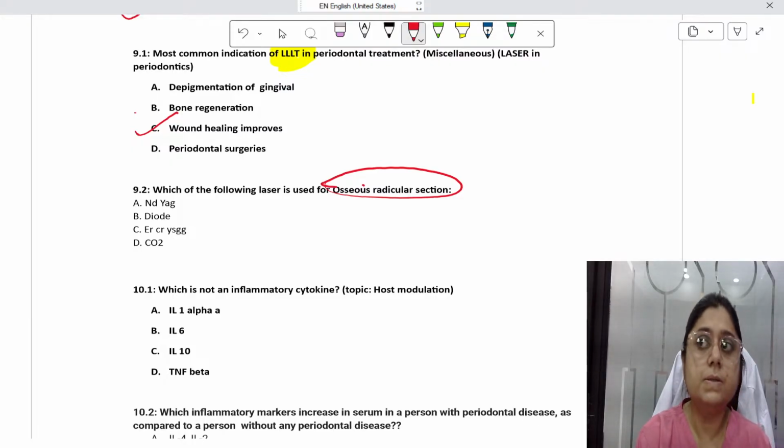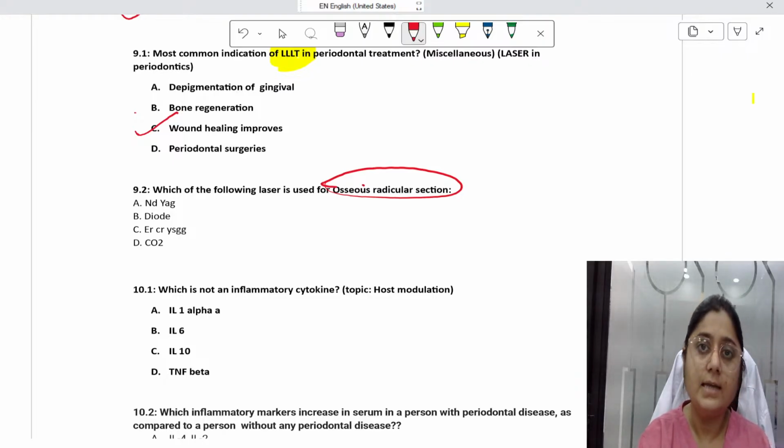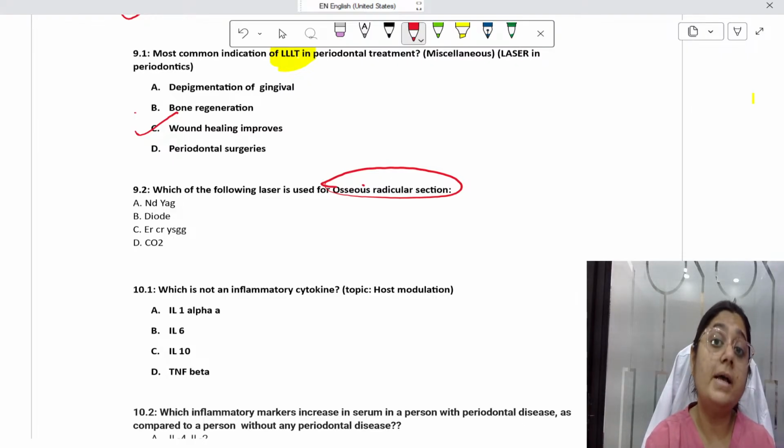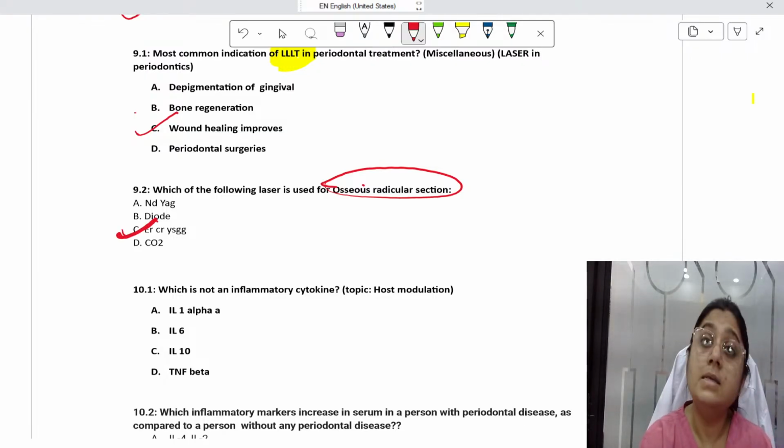Nd:YAG is a laser which can be used for hard as well as soft tissues, but erbium YAG and erbium chromium YSGG are the lasers most commonly used and more beneficial than carbon dioxide lasers for hard tissue laser surgeries. Why? Because in carbon dioxide lasers there are chances of pulpal damage as well, and they're more costly. So nowadays the erbium YAG and erbium chromium YSGG are used for osseous radicular surgeries with lasers. So the answer here is C.